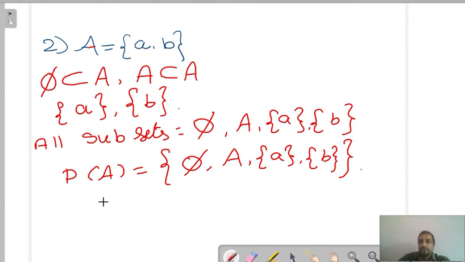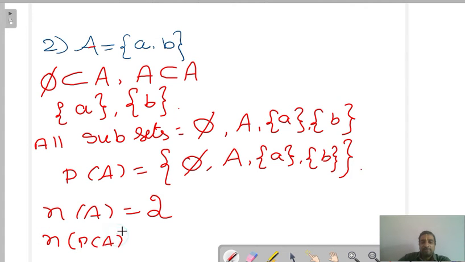Again, close the set. Now you write the number of elements in A is equal to how much? A and B, only two elements. Now the number of elements in the power set of A is 4. So the cardinal number of A is 2, and the cardinal number of the power set is 4. This is nothing but 2 squared. Fine. So I think you have understood how to write all subsets.